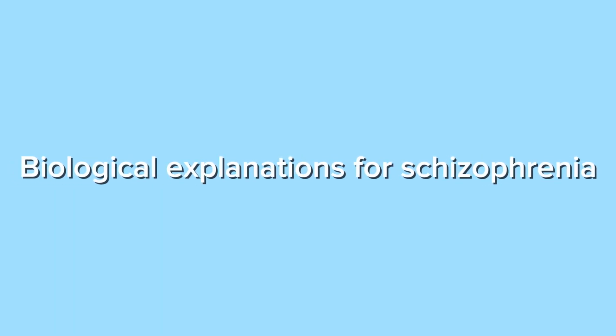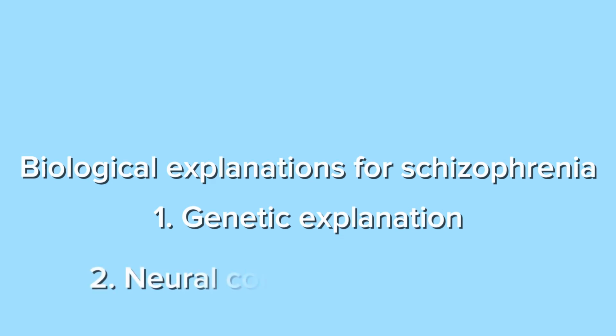Today we are going to be discussing what you guys said that you'd like me to go over. One of the main things was the biological explanations for schizophrenia, and that's what we're going to be going over today. There are two main explanations that you need when talking about the biological explanations for schizophrenia. One of them is genetic explanations and the other is neural correlates.